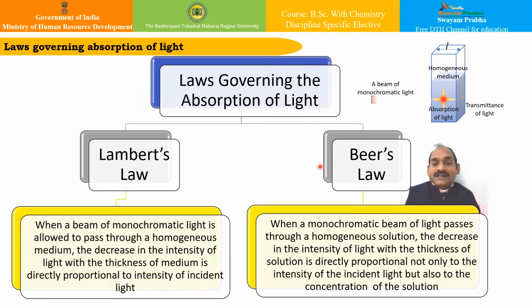Whereas the second law, Beer's law, which is actually known as Lambert-Beer's law, we can say is the improved version of Lambert's law. It says when a monochromatic beam of light passes through a homogeneous solution, the decrease in the intensity of light with the thickness of solution is directly proportional not only to the intensity of incident light but also to the concentration of solution. That means the additional part of concentration has come into this law, and therefore it is also known as Lambert-Beer's law. Let us see what are these laws and their mathematical implications.